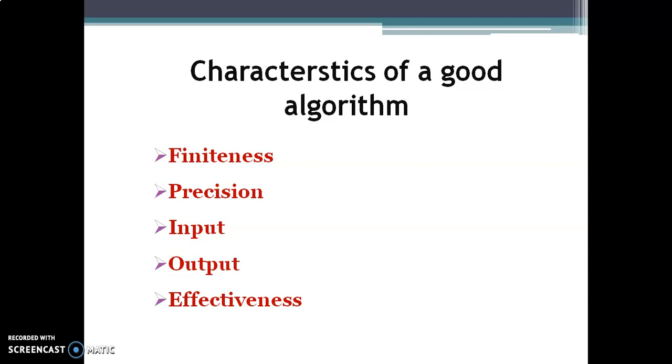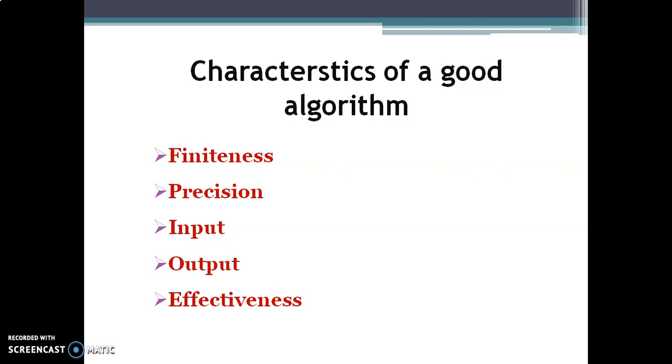If you got a question for solving a program, the same program when you do in Java or in Python, the algorithm will be the same for all the programming languages.